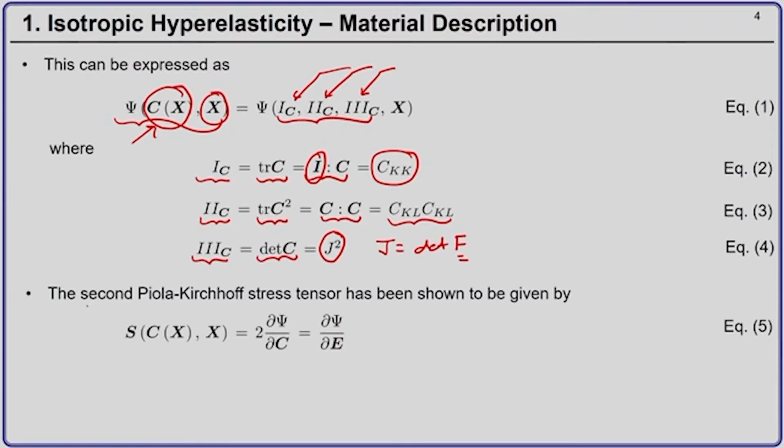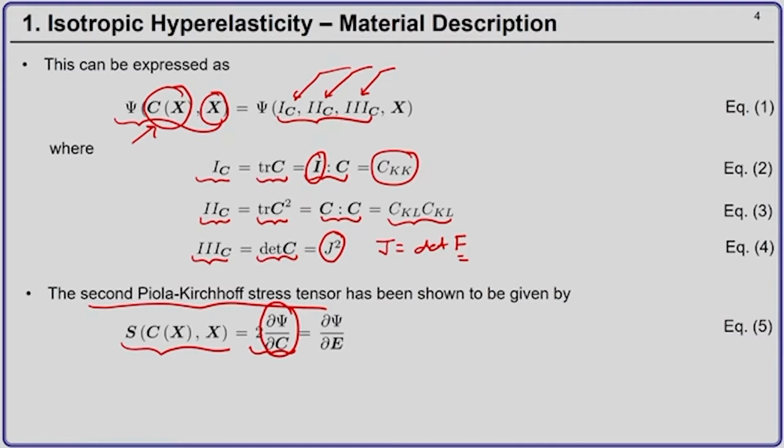So, the second Piola-Kirchhoff stress tensor we have already seen in our previous module, that S can be derived as twice the partial derivative of the strain energy density potential psi with respect to the right Cauchy Green deformation tensor C, or del psi by del E, where E is the Green Lagrange strain tensor.